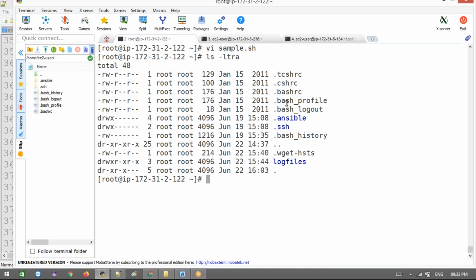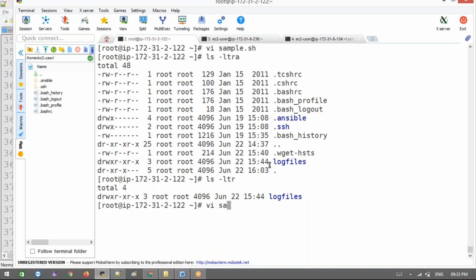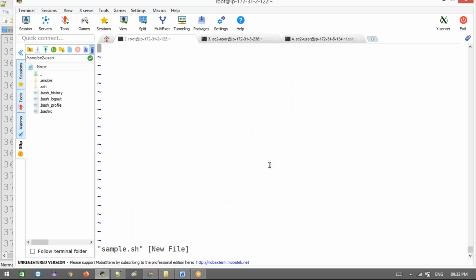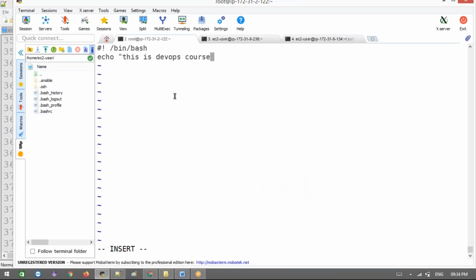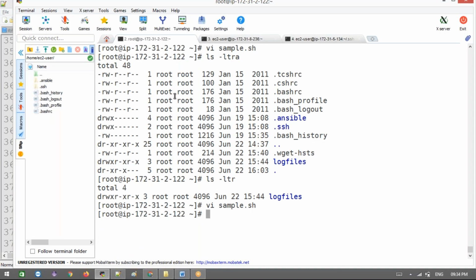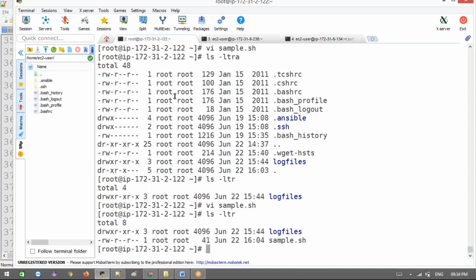Let me create sample.sh, go to insert mode, paste it, escape, shift colon wq.